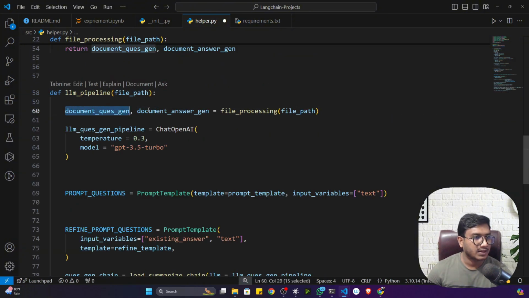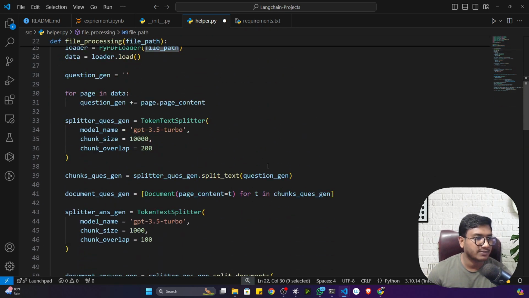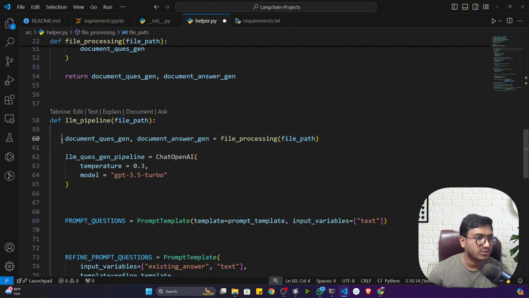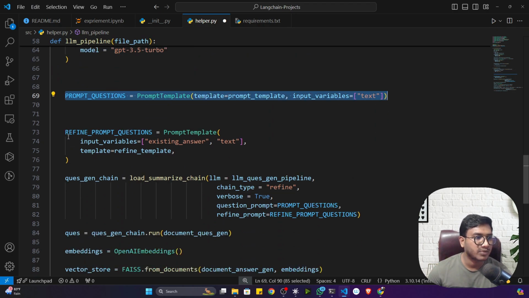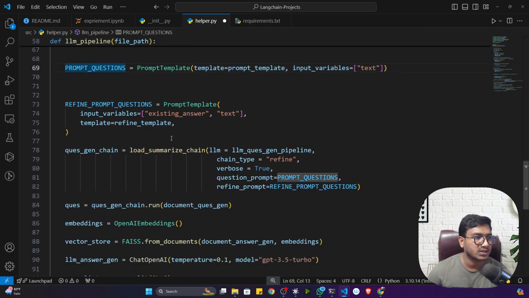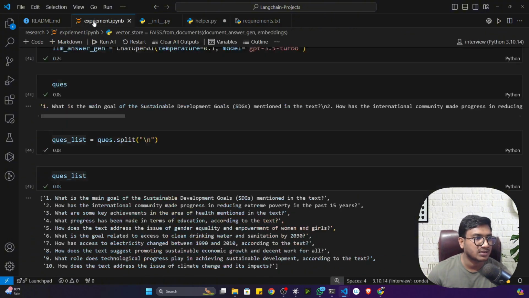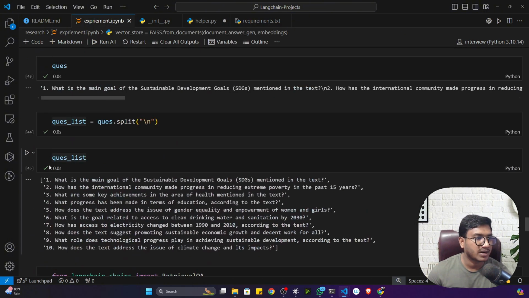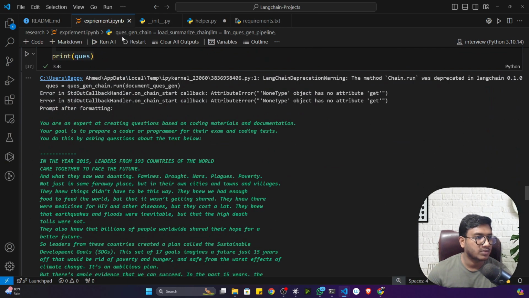In the LLM pipeline, first of all I'm calling the file processing. That means inside this function, whatever file the user is giving will be processed and it will give me document question gen and document answer gen. I'm creating my large language model, and creating both prompts, that means my prompt question as well as the refined prompt. Then first of all I'm creating the load summarize chain, I think you remember.